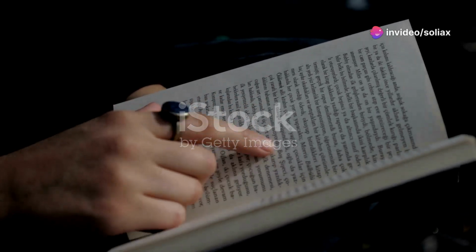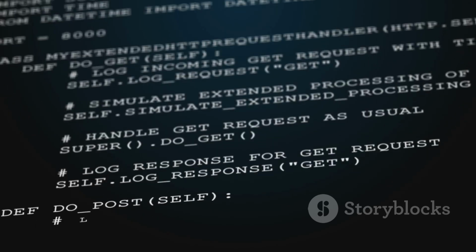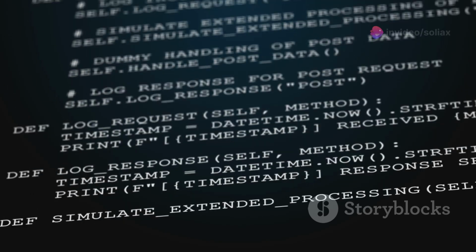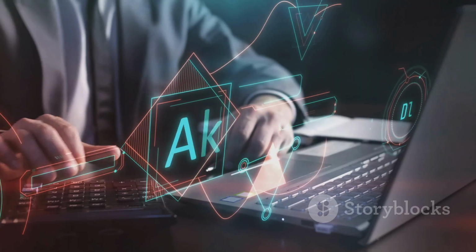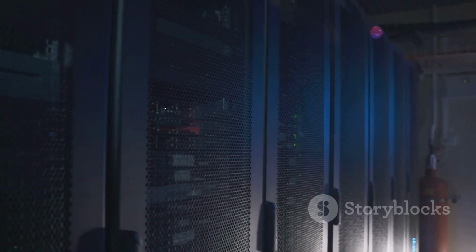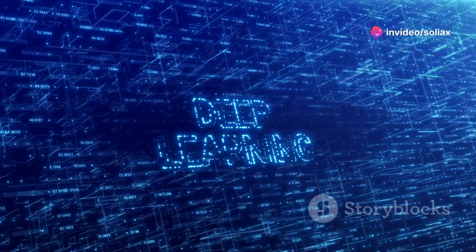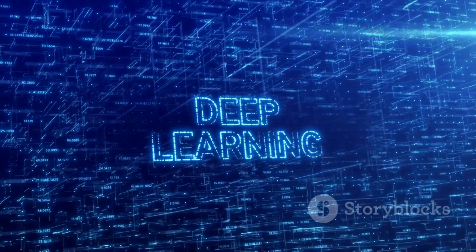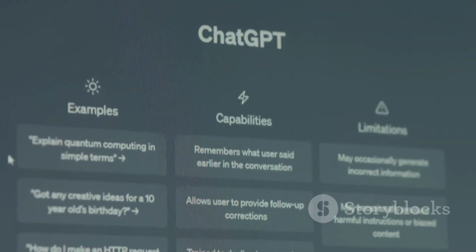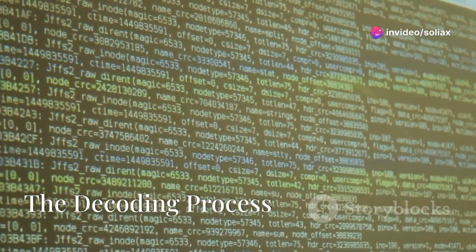Imagine trying to read a book one word at a time. It would be incredibly slow and tedious. Similarly, LLMs leverage the transformer architecture to process text efficiently. Introduced in 2017, the transformer revolutionized natural language processing. Unlike traditional models, the transformer processes all words in a sentence simultaneously. This parallel processing speeds up training and allows LLMs to handle larger datasets. The transformer uses multi-head attention, capturing a richer understanding of word relationships. This architecture has been instrumental in developing powerful LLMs like GPT-3 and LaMDA.